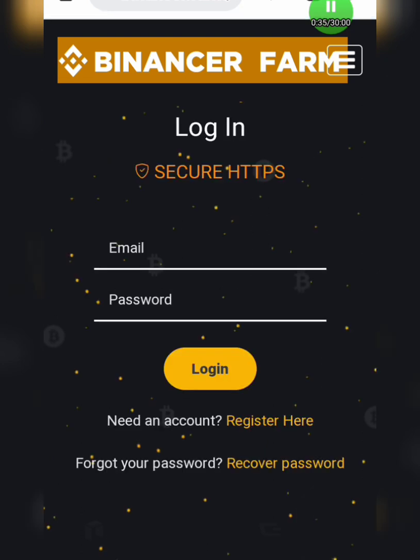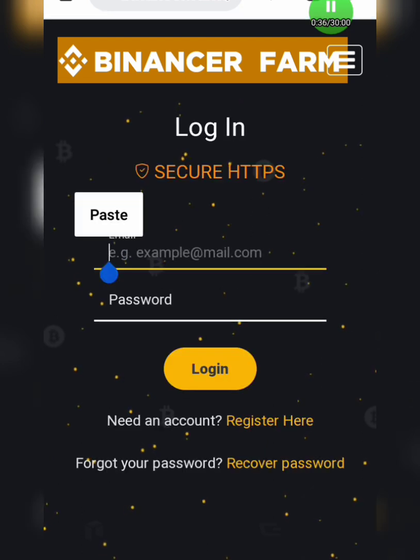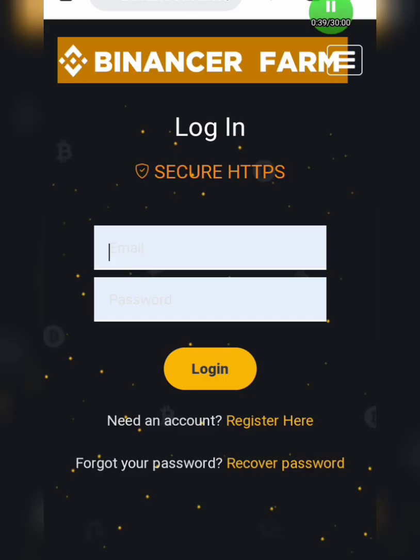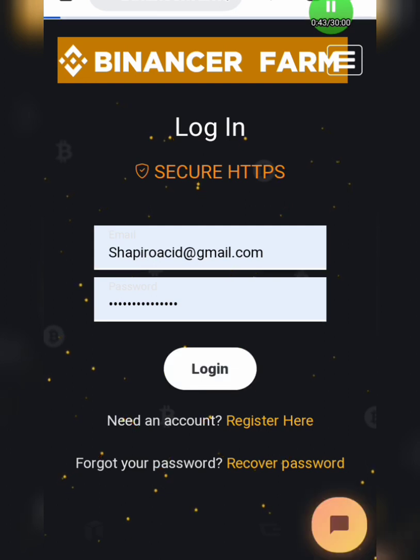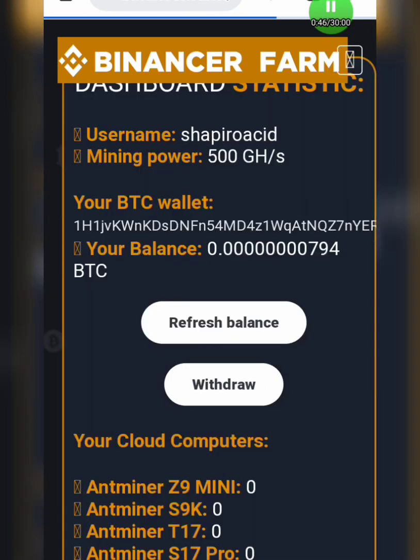When you click on login, it will ask for your email and your password. So make sure that you provide them with the email that you used earlier. Let me just give them mine real quick. Okay, so mine is here. Let me just give it to them, and let me click on login. Let me just wait for it to log in real quick.